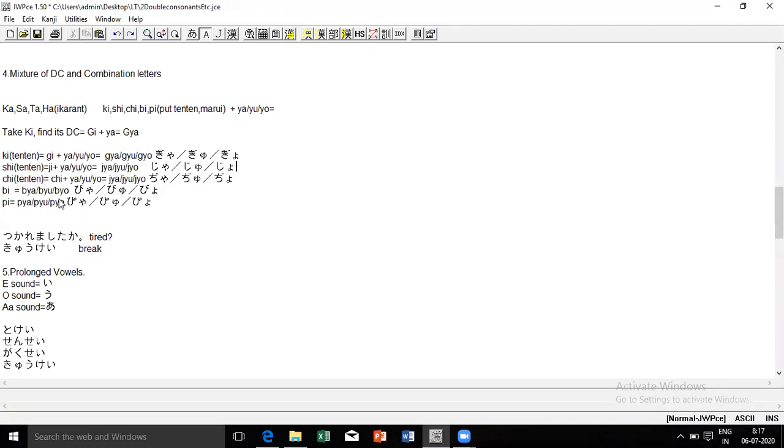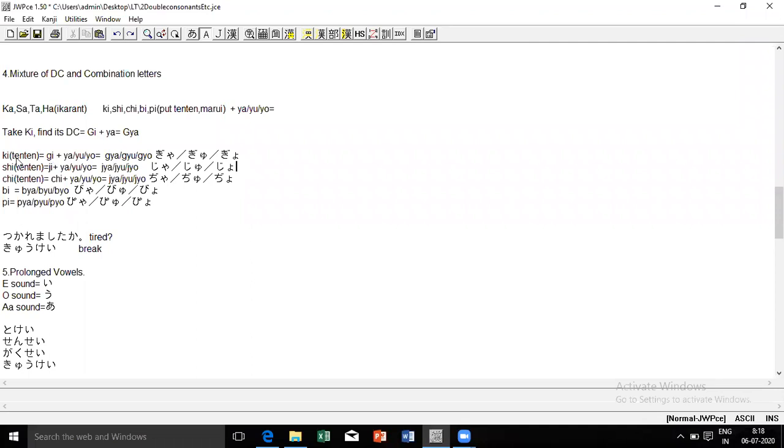Next, ki, shi, chi, and then hi. Hi with a tenten becomes bi, so bi becomes bya, byu, byo. Now again with bi, I'm using a maru, and it becomes pya, pyu, pyo. So earlier we had used kishichi nihimiri. Out of that, just take out the double consonants: ka series ki, sa series shi, ta series chi, and ha series hi, that is B and P.